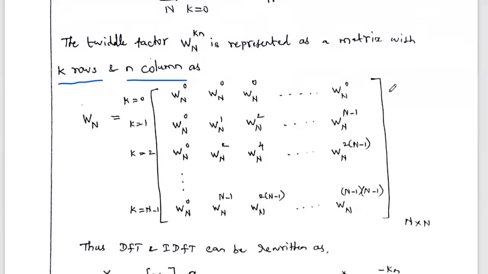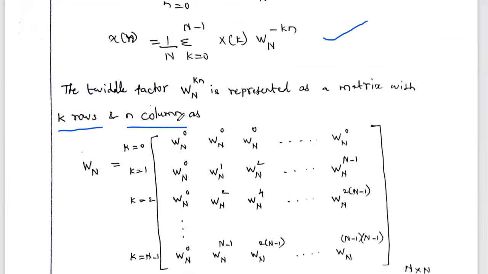Along the rows, in the first row, the k value equals 0. Then in the second row, k is 1, third row k is 2, and similarly the final row is k equal to N minus 1. Similarly, column-wise, in the first column n equals 0, the second column small n equals 1, and the last column small n equals capital N minus 1. So what is the size of this matrix?